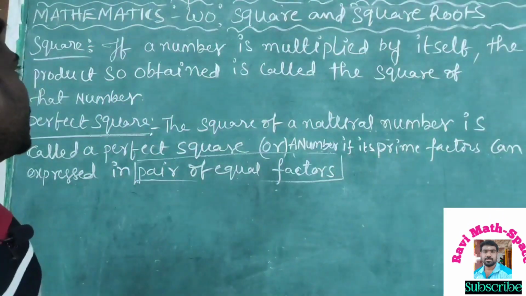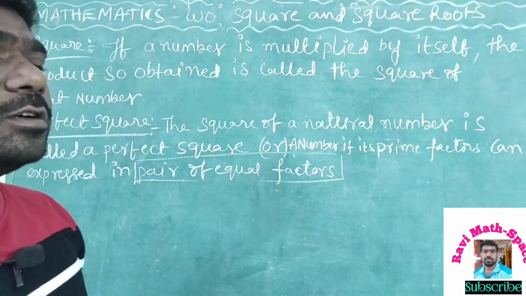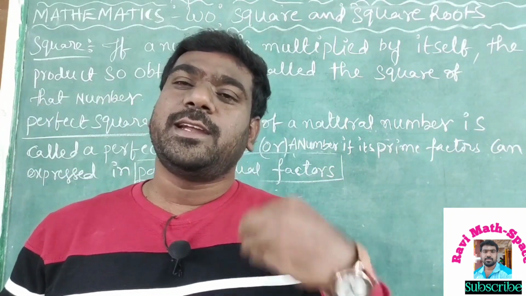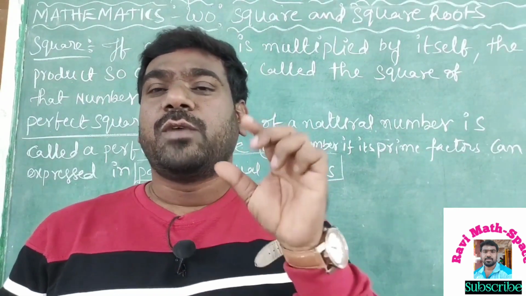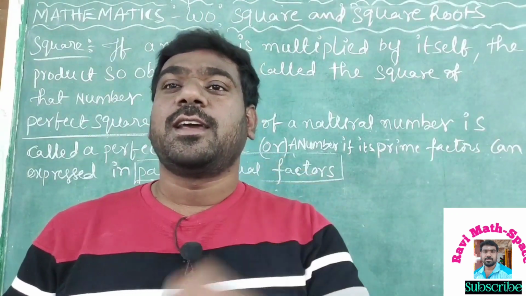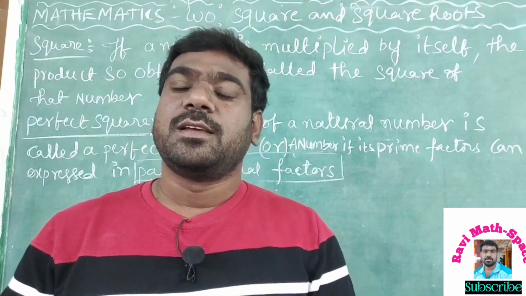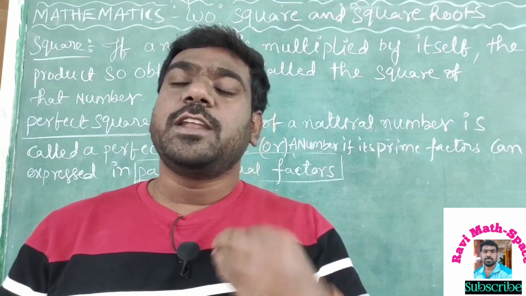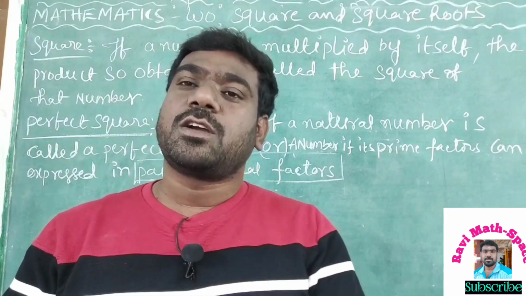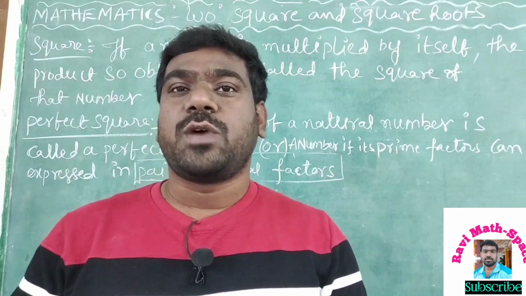First, what is the meaning of square? Very simple. If a number is multiplied by itself, then we get one result. That result is called a product, and that product is called the square of that number. Simply, we can say if a number is multiplied by itself, the product obtained is called the square of that number. That is the definition of a square.